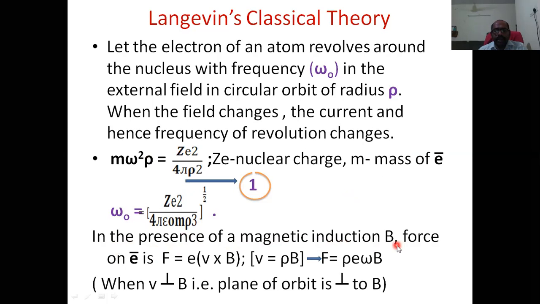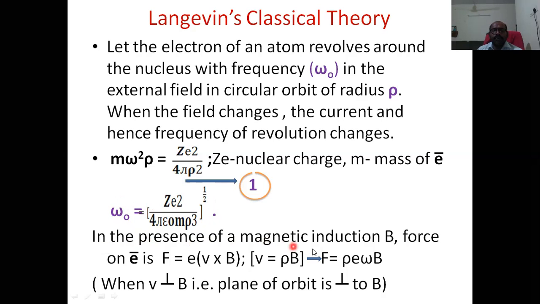Equation 1 is the equation in the absence of an external magnetic field, and therefore this omega naught is the natural frequency. That means the frequency of revolution when there is no effect of an external magnetic field.